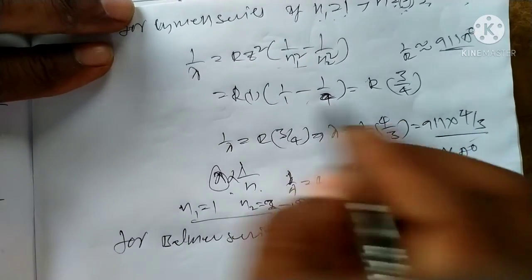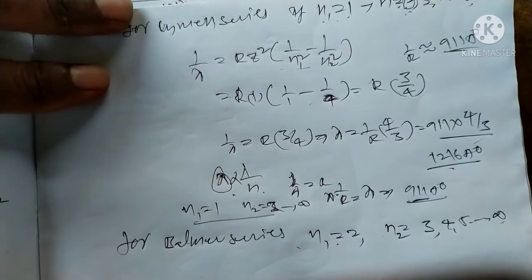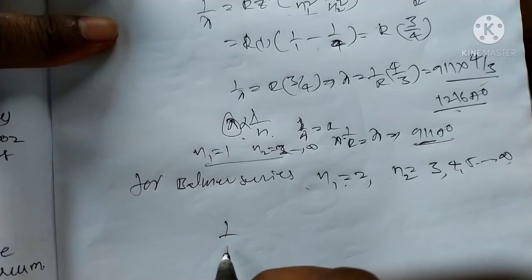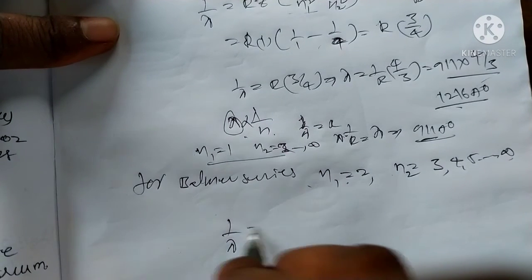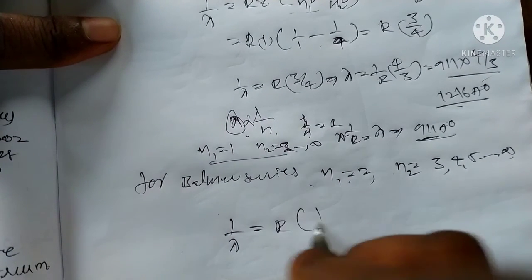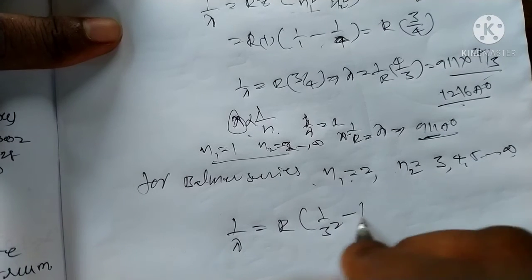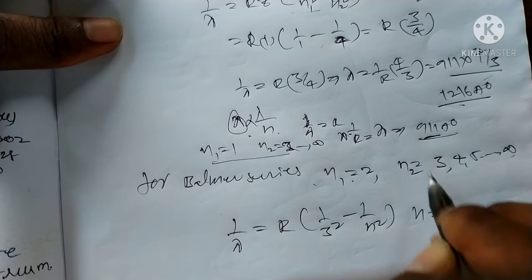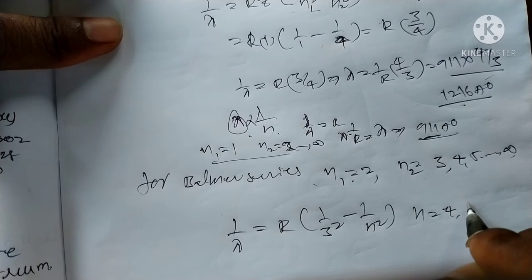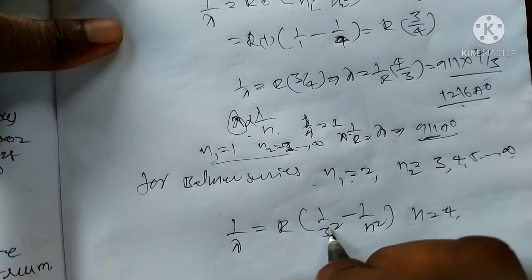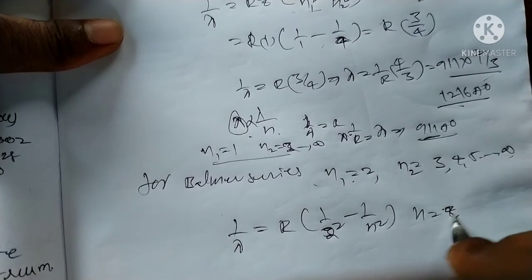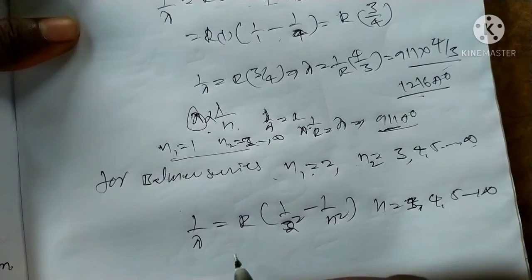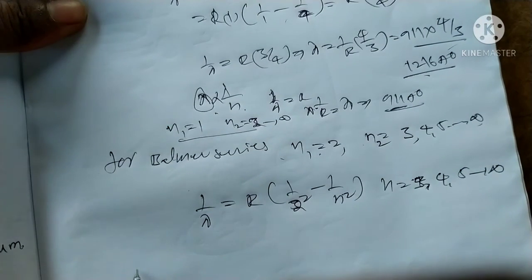We can write the wavelength in terms of 1 by lambda is equal to R into 1 by 2 square minus 1 by n square. Here n is equal to 3, 4, 5 to infinity. This is the Balmer series equation.